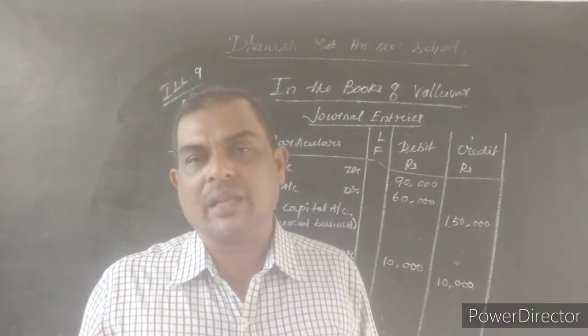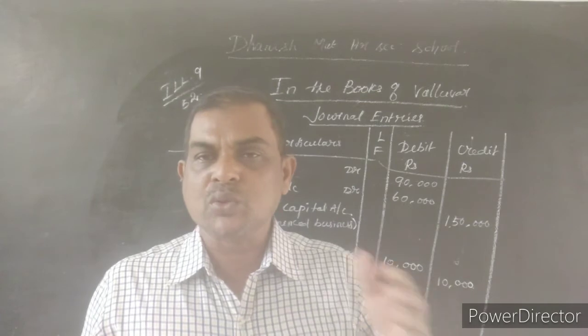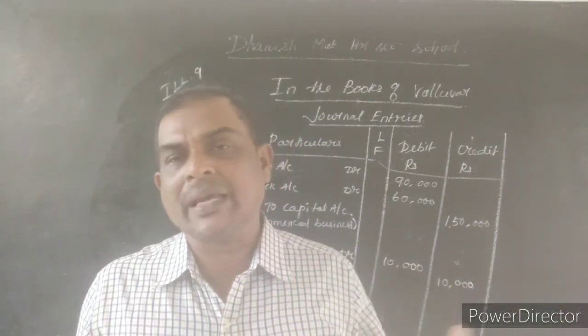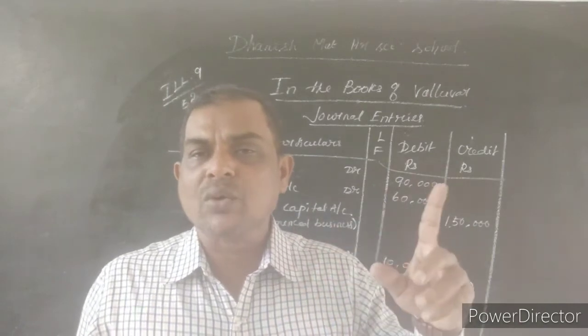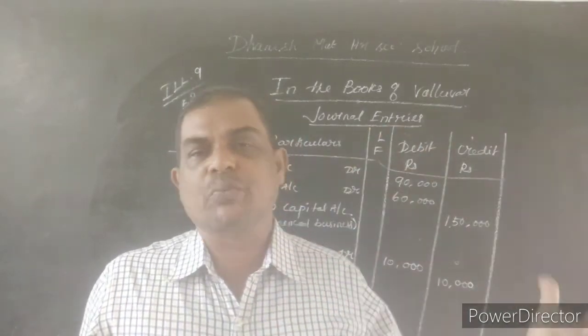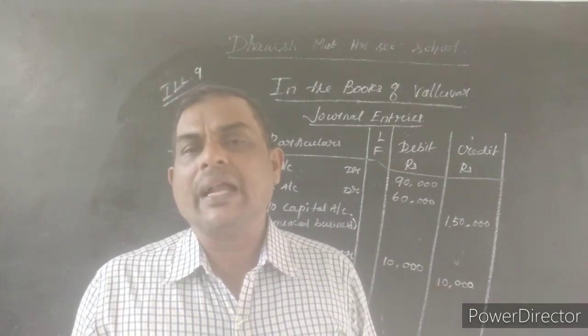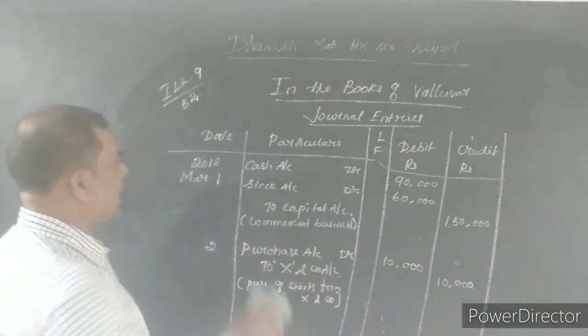The real account rule is debit what comes in, credit what goes out. Cash is going out, so as per the real account rule, cash will be credited. As per the personal account rule, the bank is receiving this money, so debit the receiver. The bank account is debited and the cash account is credited.